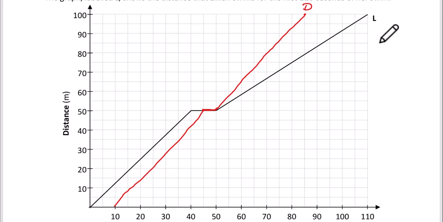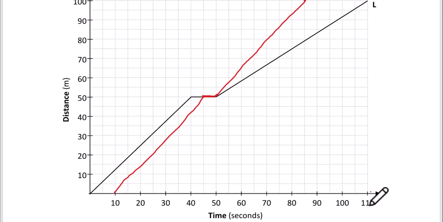Now I've drawn a red line here as well. We can ignore that at this stage. That's the answer to a later question. So we're just looking at L here, Lillian's swim. This is it here in black. So we have time on the x-axis in seconds, and we have distance on the y-axis in meters. So she swims 50 meters out to here, and that takes 40 seconds. She then takes a 10-second rest and then swims the remaining 50 meters, and that takes from 50 seconds to 110 seconds, so that's 60 seconds. So that's our graph that we're going to look at now.